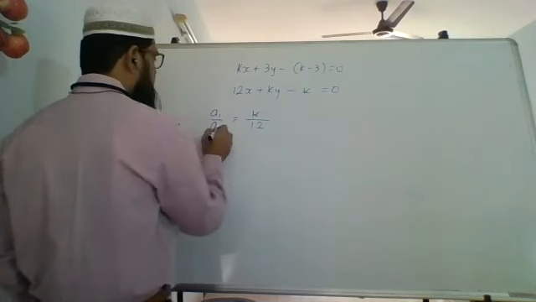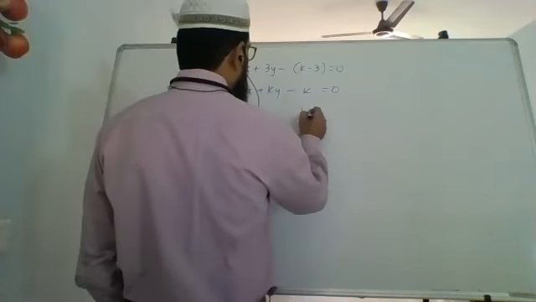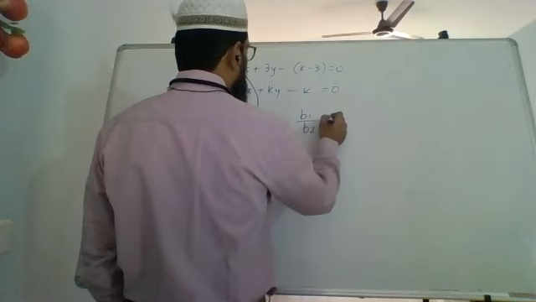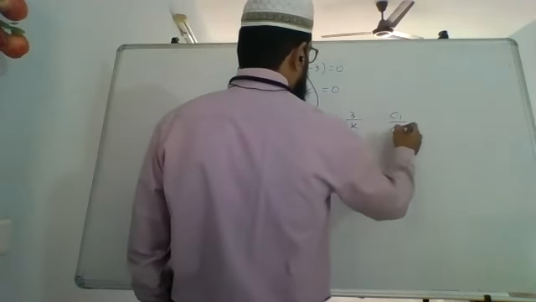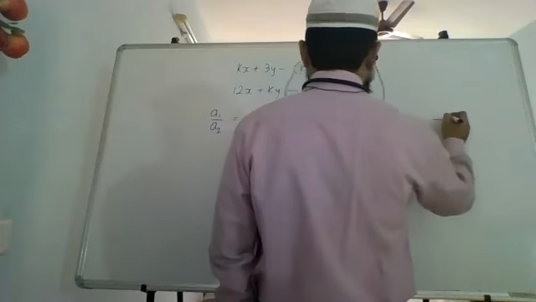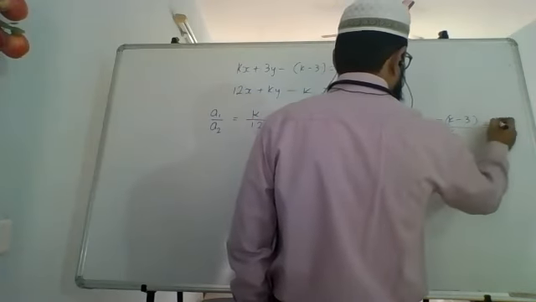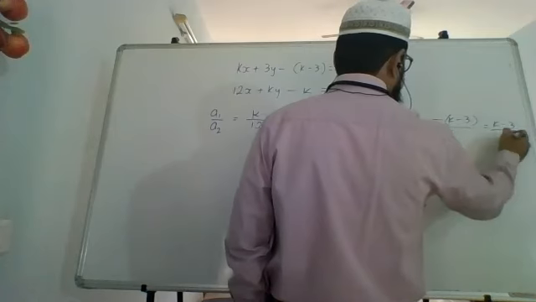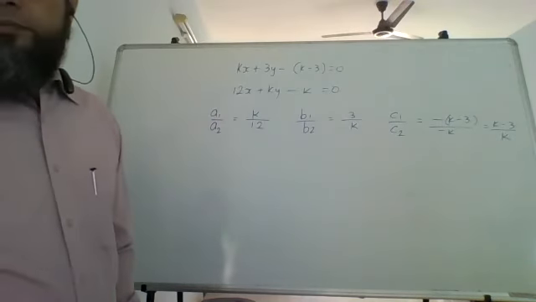So first let's find out A1 upon A2. A1 upon A2 is k upon 12. Similarly, B1 upon B2 is 3 upon k, and C1 upon C2 is minus k minus 3 upon minus k, that is k minus 3 upon k. Minus minus will cancel. K minus 3 upon k.